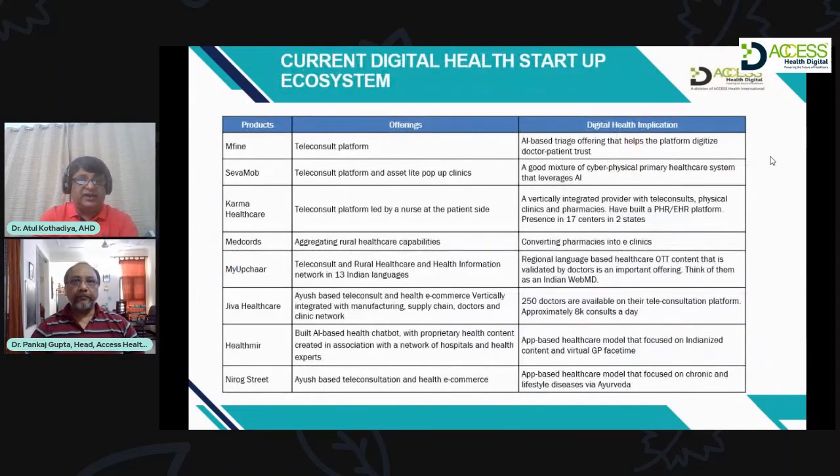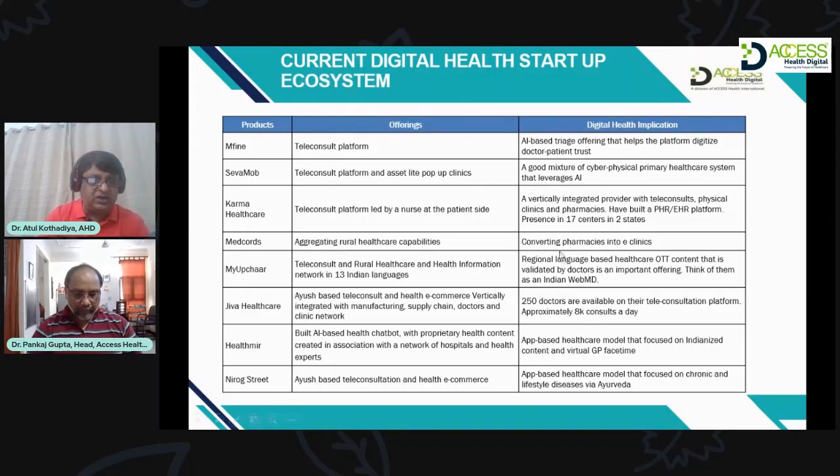I'll just move to the next slide, where there are different products brought by healthcare startups in India, and most of these products, if you see, are particularly teleconsultation platforms. All these healthcare startups are really bringing a lot of innovative solutions.